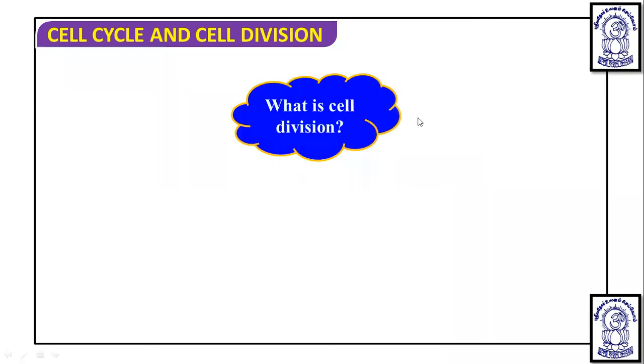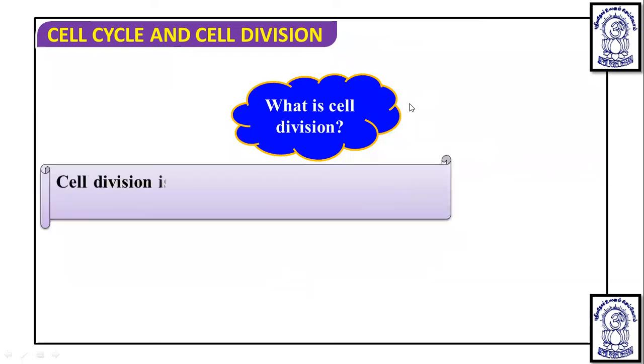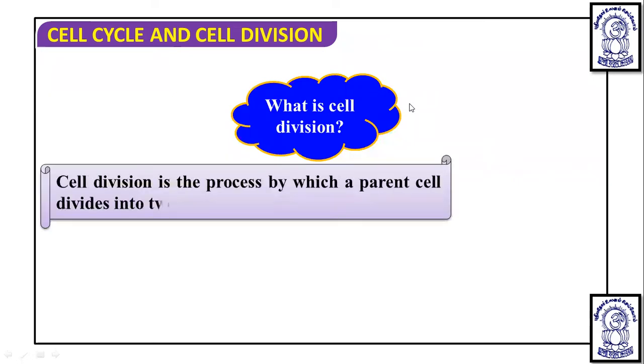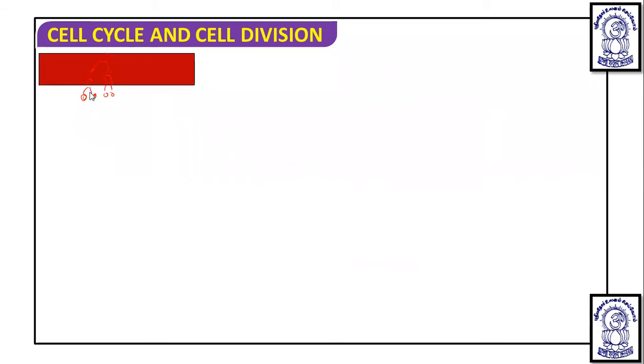So what is cell division? That first we need to understand. Cell division is a process by which a parent cell divides into two or more daughter cells. Like this, if it is one cell, it divides into two, then these will divide into two again, and so on. That can keep on going. So that is division. Obviously, division is of two types, which we will discuss. Now we are going to discuss first what is the cell cycle.